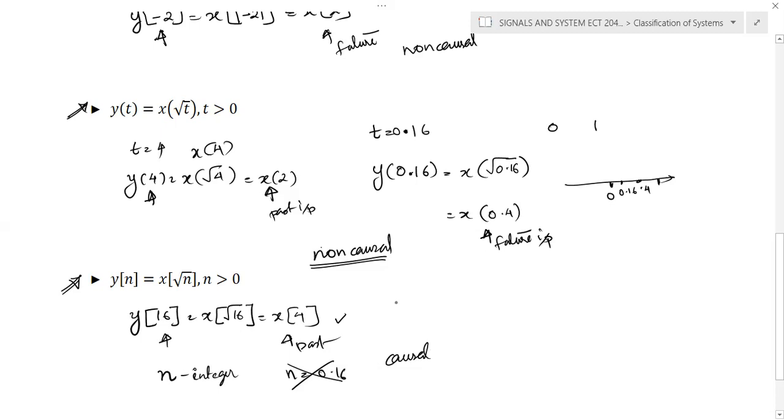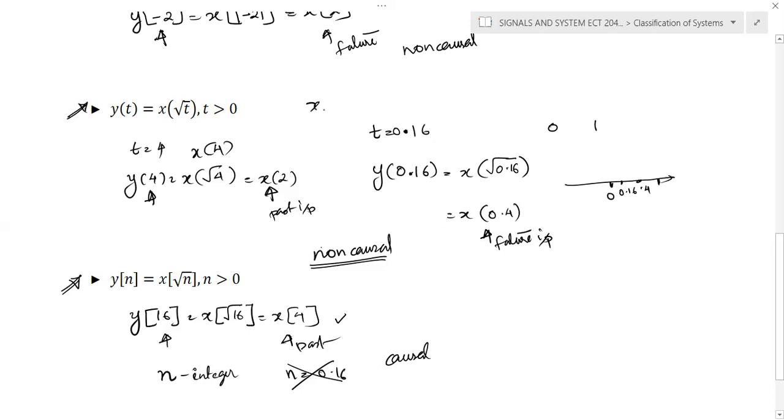So it's a typical question. Please mark these two questions, because the continuous time version of this system is non-causal, while the discrete time system is causal, because in a discrete time system n takes only integer values. For integer values, the condition is valid in all cases, but here the fractional values from 0 to 1 violate the condition in the continuous time system.